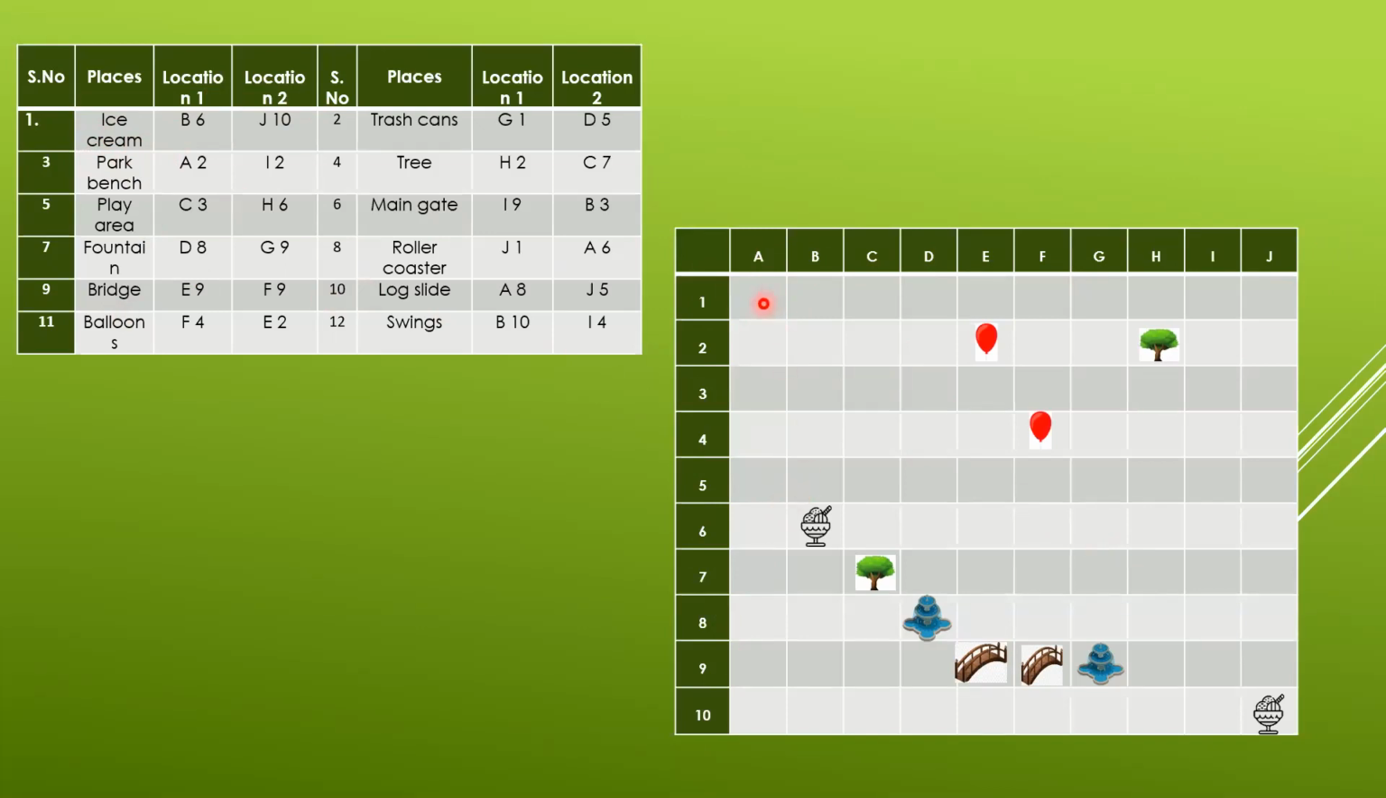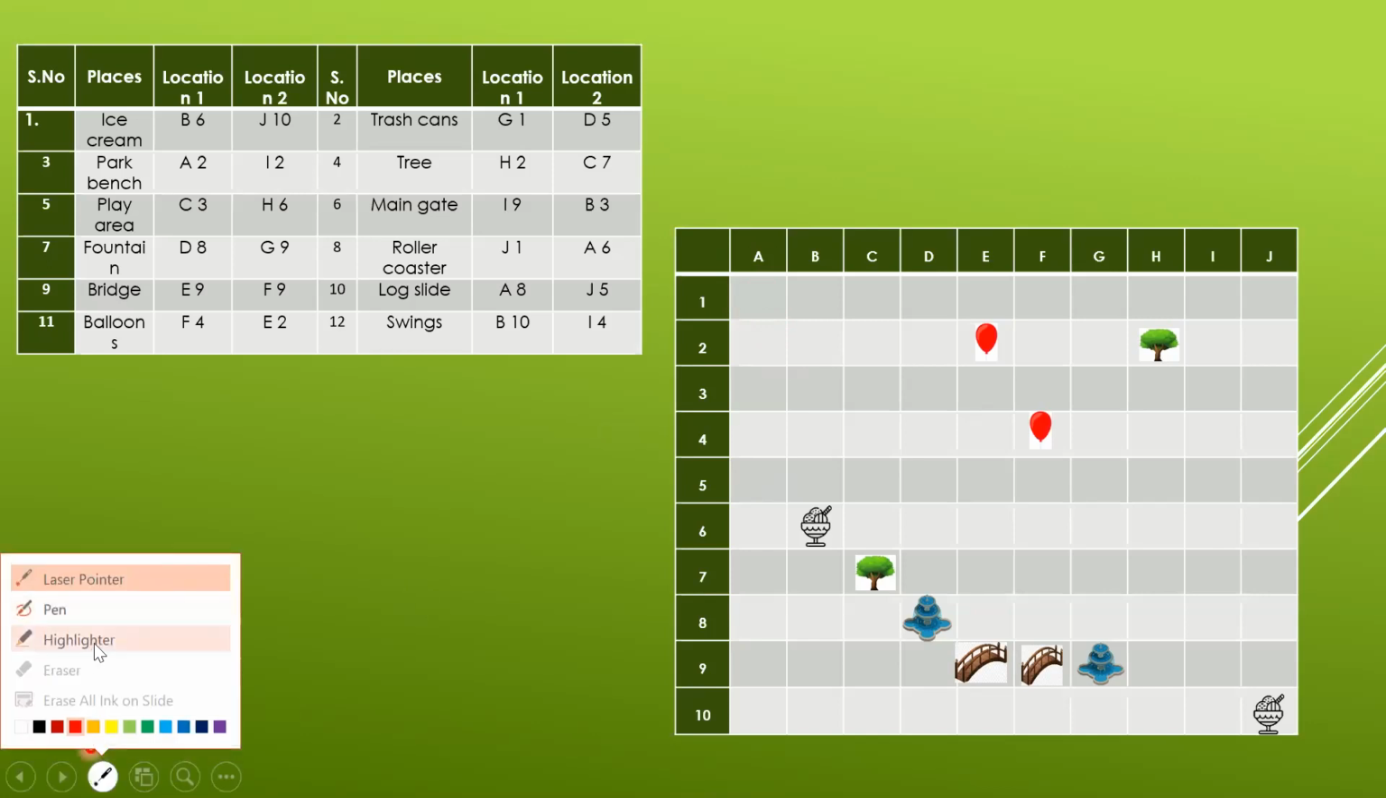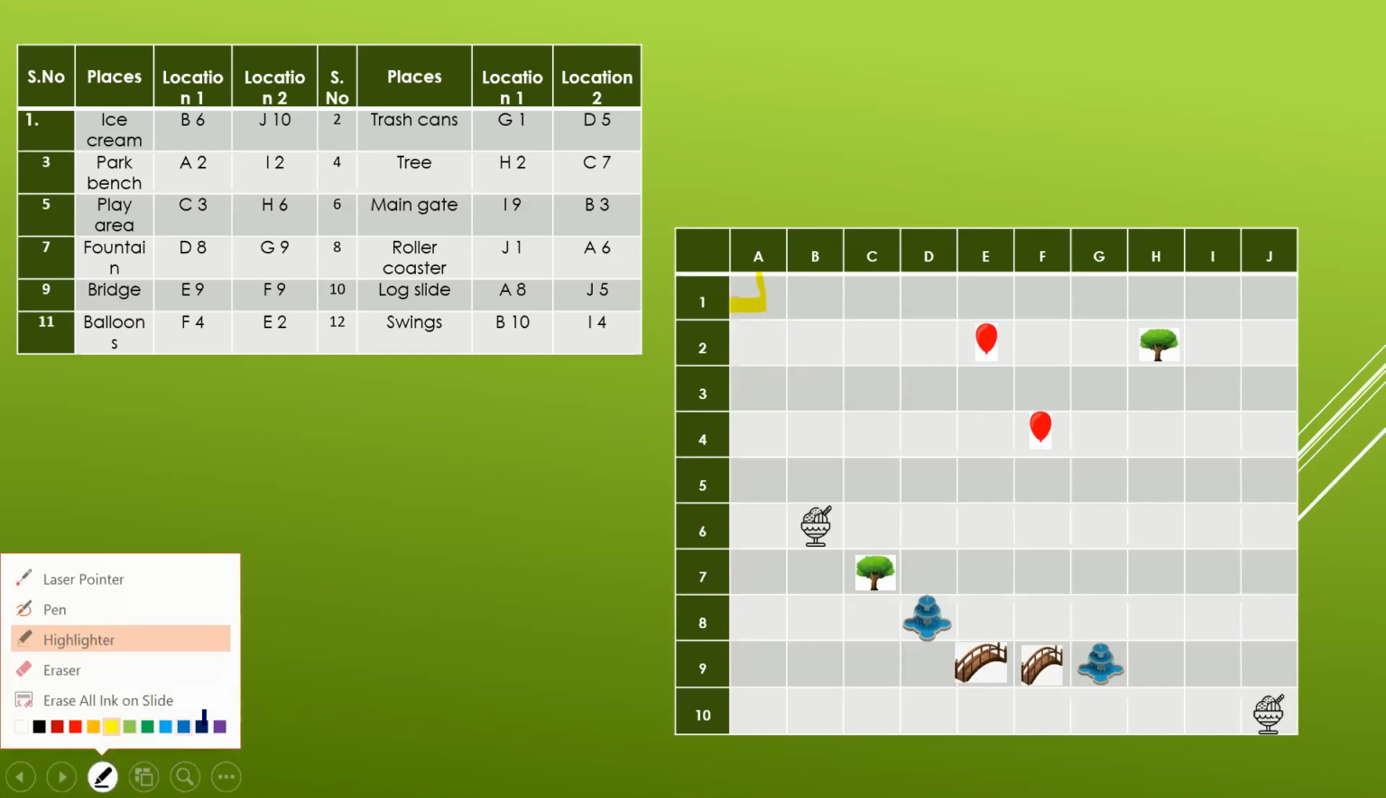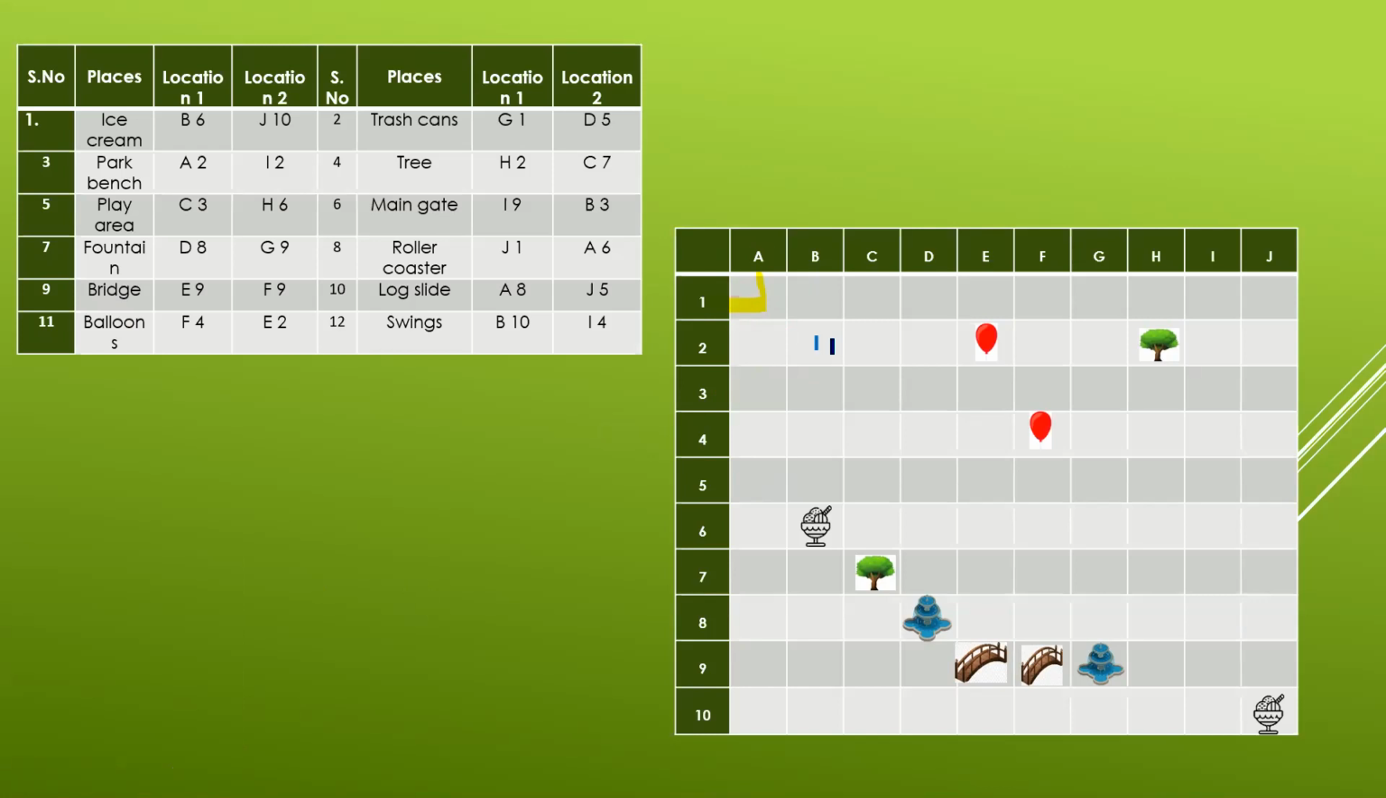Now first tell me the location of it. Yes, I'm waiting, students. Yes, this is A1. Now, if I want to find out the location of this, how will I move? 2 and B. What would it be? B2. If I want to find out the location of this site, I'll move to this point and this point. This location will be D4.